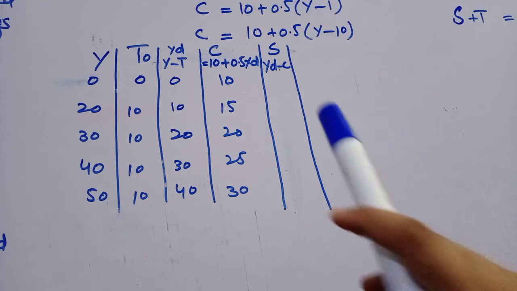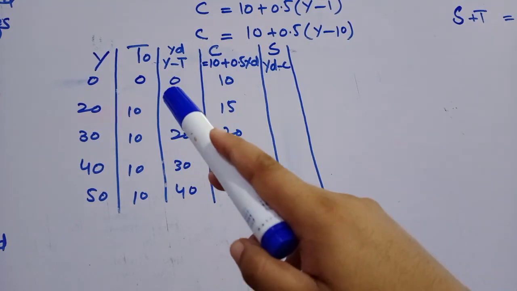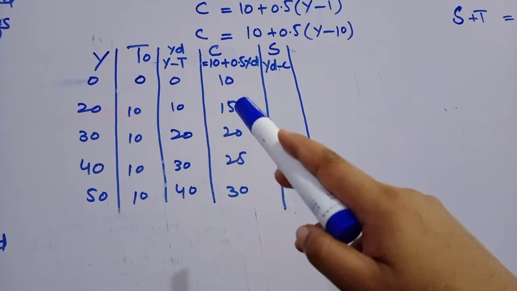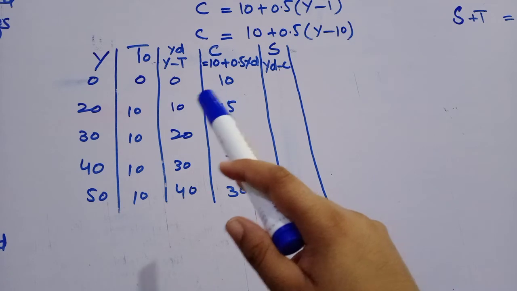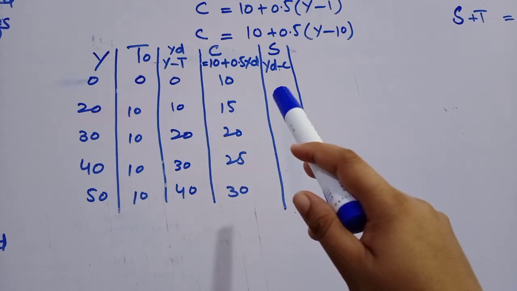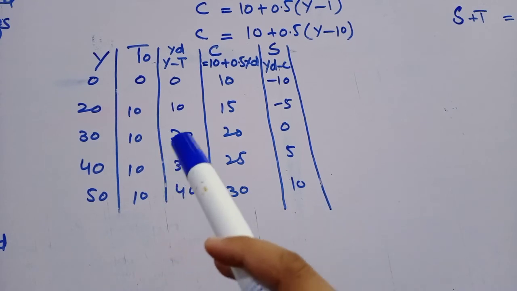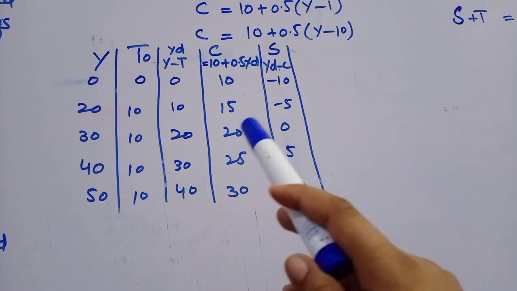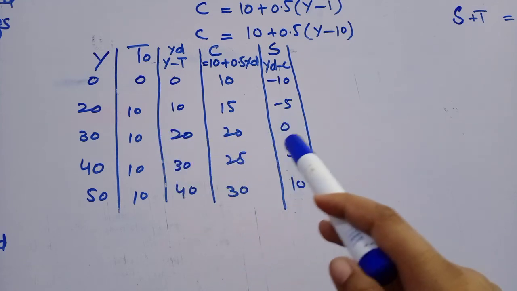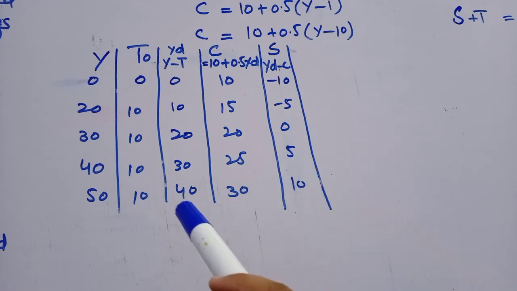The next column is S. S is equal to YD minus C. If we subtract this column from this, 0 minus 10 is minus 10, 10 minus 15 is minus 5, 20 minus 20 is 0, 30 minus 25 is plus 5, 40 minus 30 is plus 10.